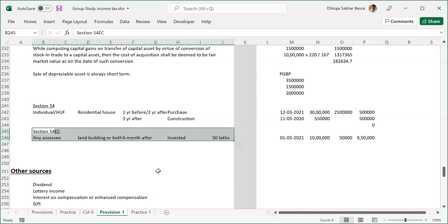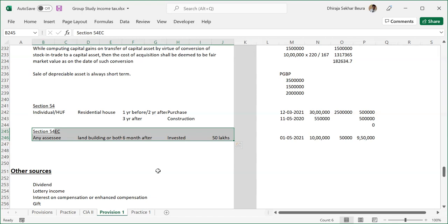Again, I don't think that will be in the questions. But this 54EC is a completely different provision, which says there is a separate fund with the banks. If you invest in that particular fund, this money will be granted as an exemption. Purpose doesn't matter, nothing else matters. If you are investing, you will be granted. But how long do we need to remain invested? Exactly the same, 3 years.